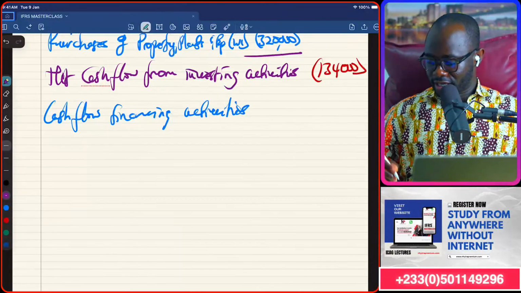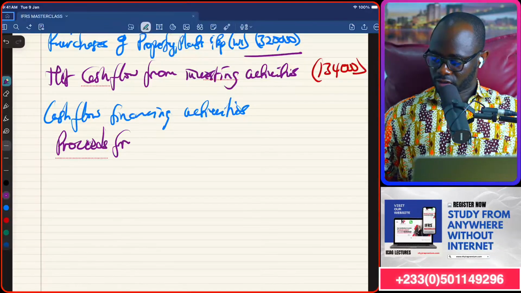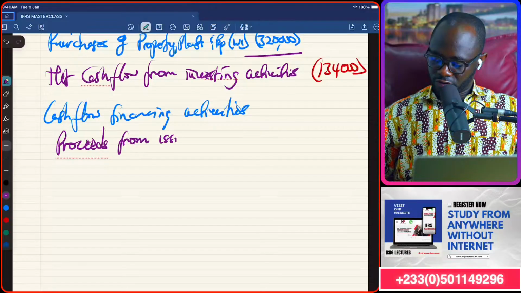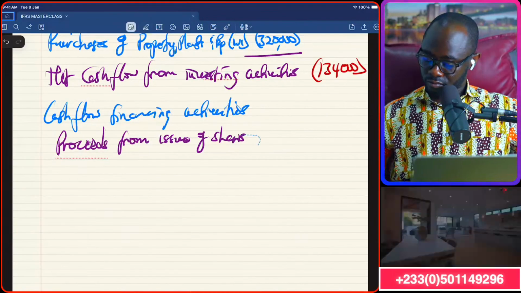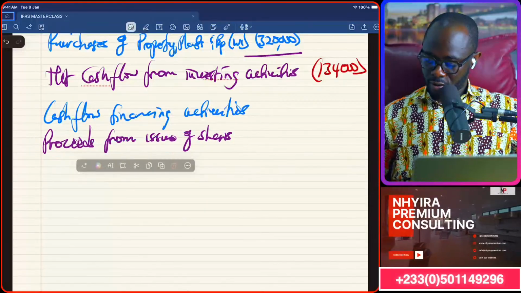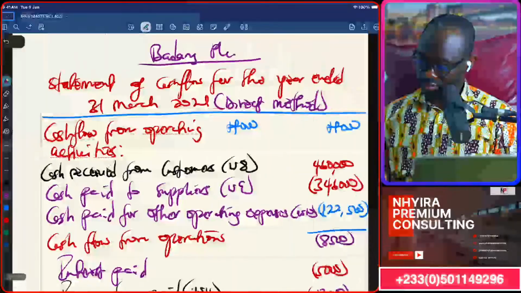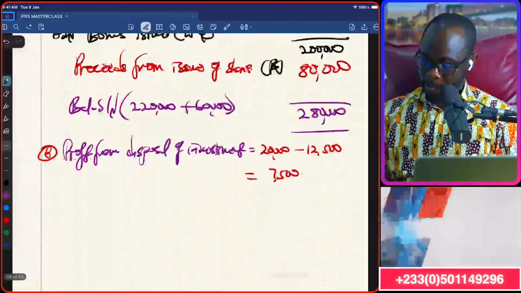And we have the items here already. Proceeds from the issue of shares. If you remember, we worked this out, so we're going to go pick it up. No, it's here.